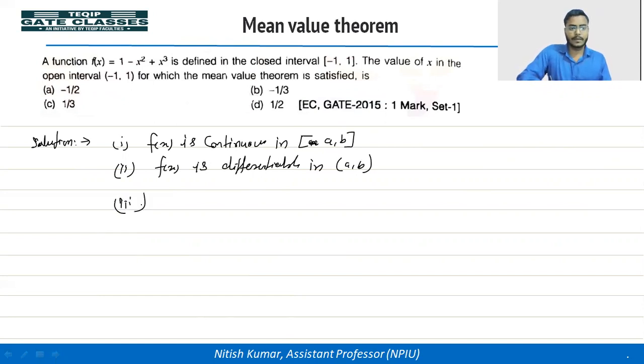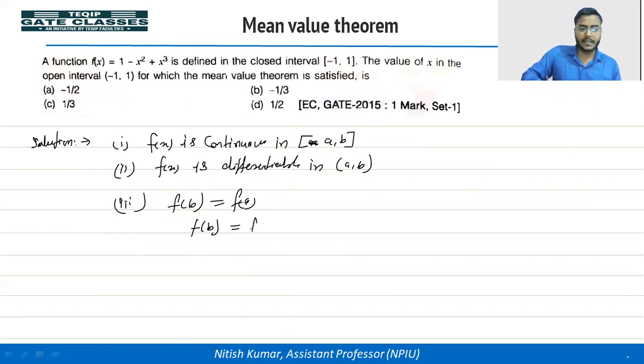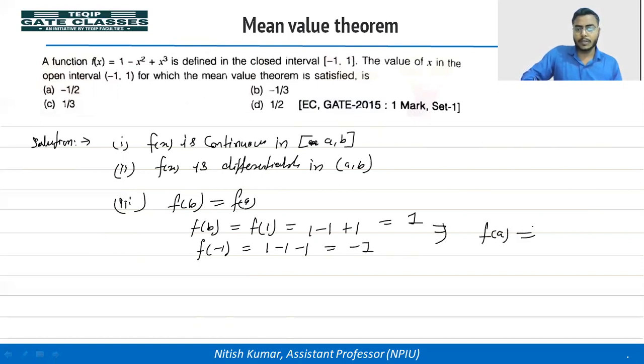Third, we'll see whether the function value at x equal to b is equal to the value at x equal to a or not. So let's calculate f(b), that is f(1). So the function value is 1 minus 1 plus 1. So we are getting here 1. At x equal to a, that is minus 1, we are getting 1 minus 1 minus 1 minus 1. You can see here that f(a) is not equal to f(b).